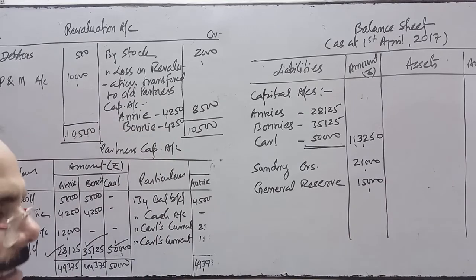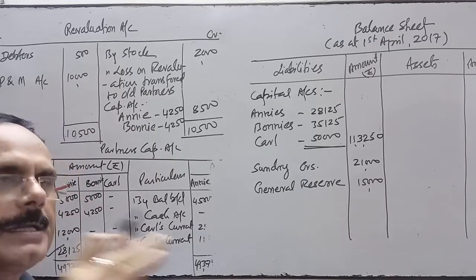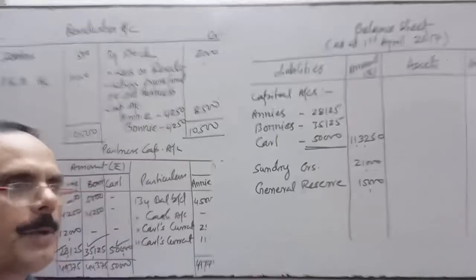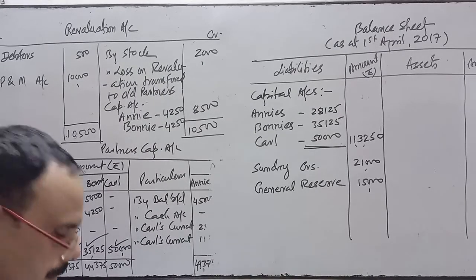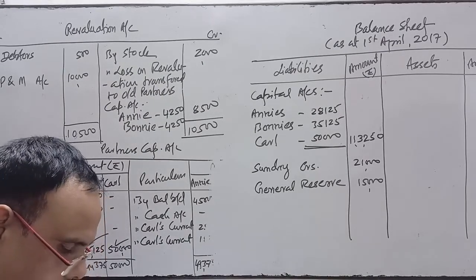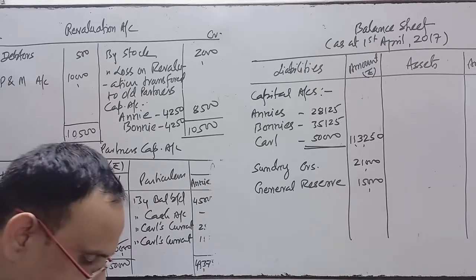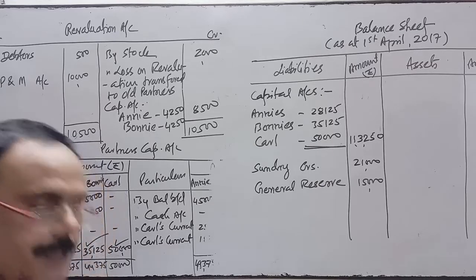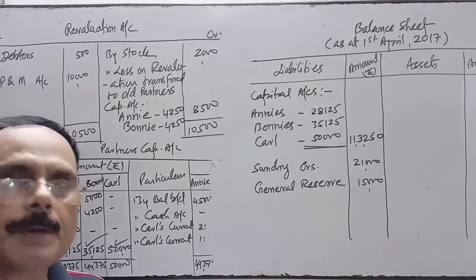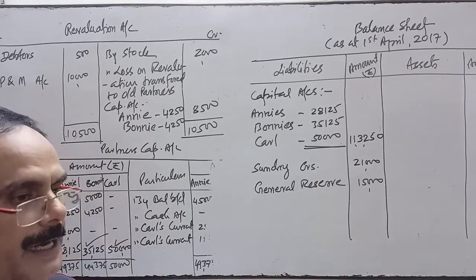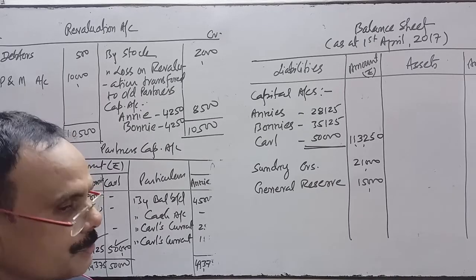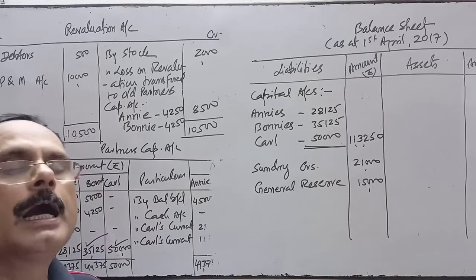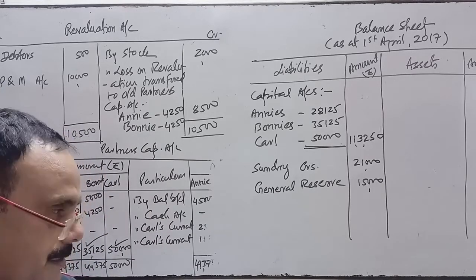Normally general reserve is transferred to the partners' capital account credit side, because only old partners have a right. But in this question, in point number F, it has been mentioned specifically that general reserve is not to be distributed between the partners. So they have instructed me not to distribute general reserve. Then what do I do? I will do the adjustment of this.